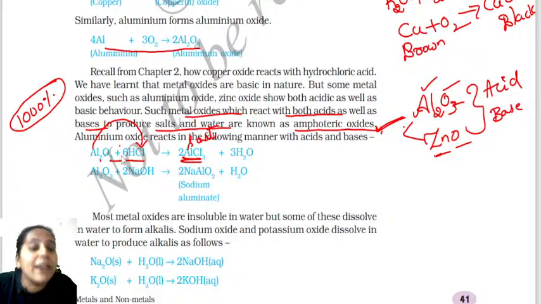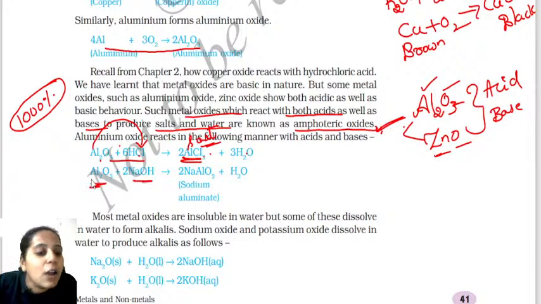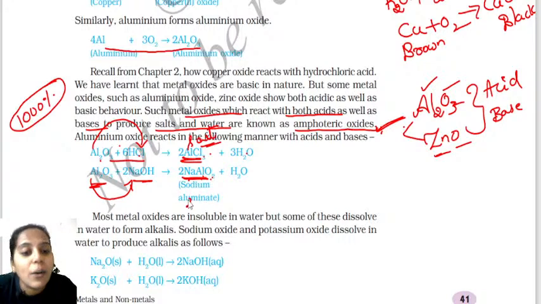When a metal oxide reacts with an acid, salt and water are formed. You want to find out the salt. The salt which we have got here is aluminum chloride. Similarly, when a metal oxide reacts with the base, aluminum oxide reacts with the base to form sodium aluminate, that is NaAlO2. NaAlO2, what is that? It is a salt. Important.